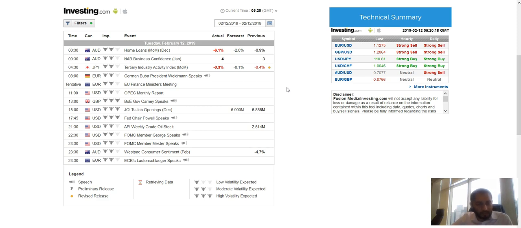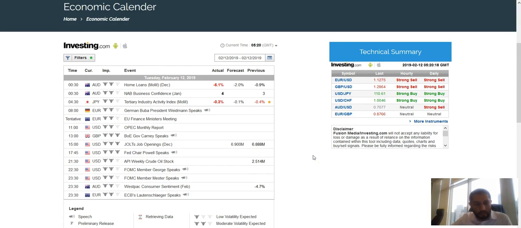BOE Governor Carney will speak. There is job openings data from the States. Fed Chair Powell will speak, and API weekly crude oil stocks are there as well. These are really important events which will cause volatility in the market. So I would ask those who are trading with the US dollar, pound and euro, we might see really huge volatility in the market. So I would ask people to be really careful and follow not just the technical but also the fundamental news, so that we can have some good pips.